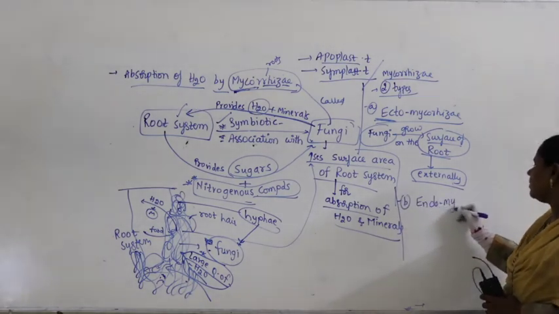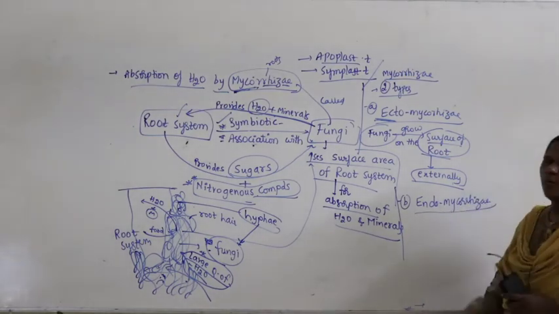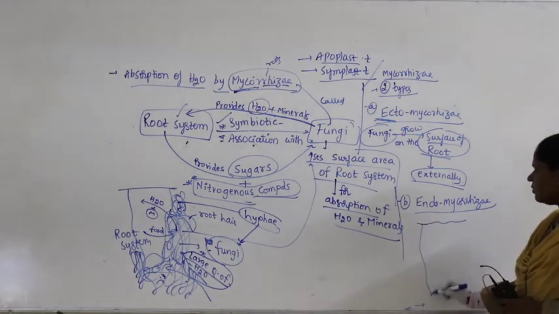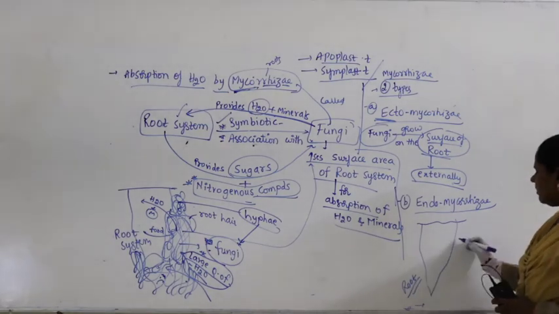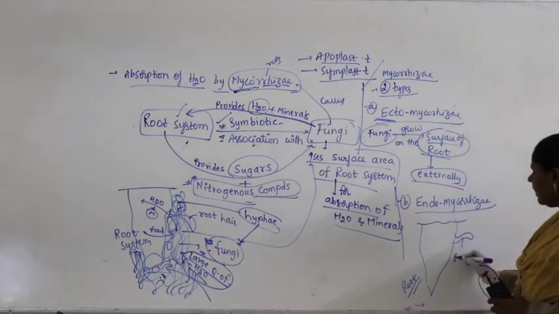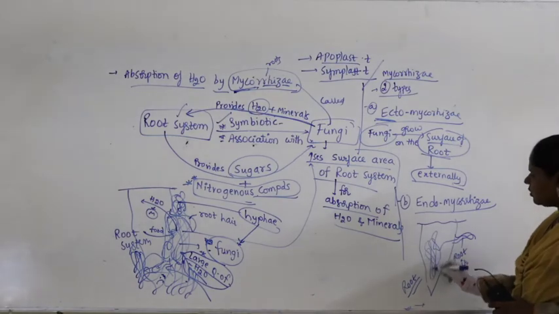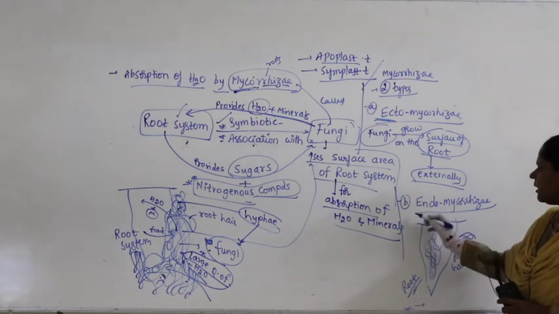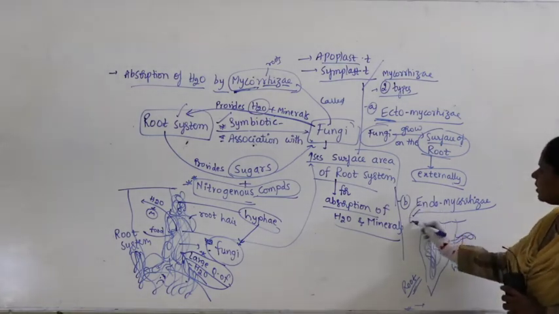endomycorrhiza. What is endomycorrhiza here? If this is a root system, sometimes through the root hair, the fungi penetrates inside and occupies and grows within the root. When it grows within the root, it is said to be endomycorrhiza.